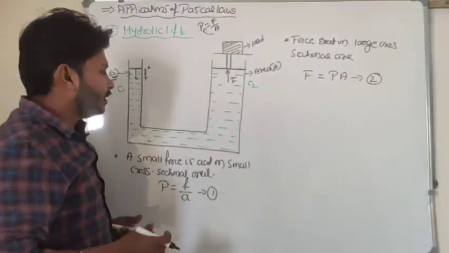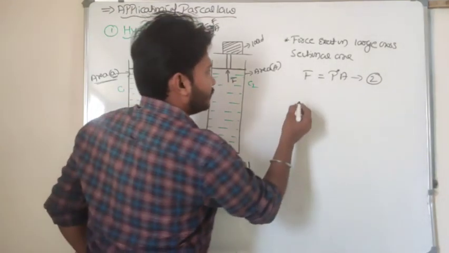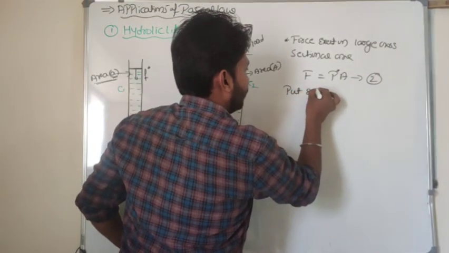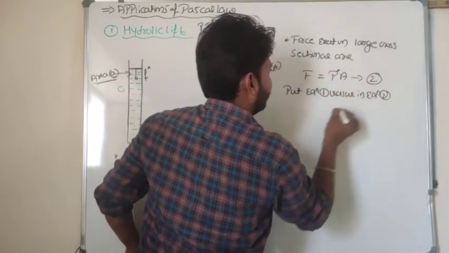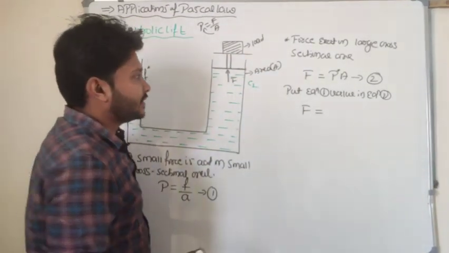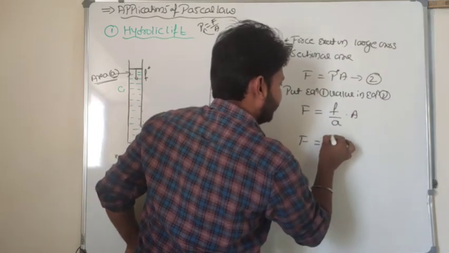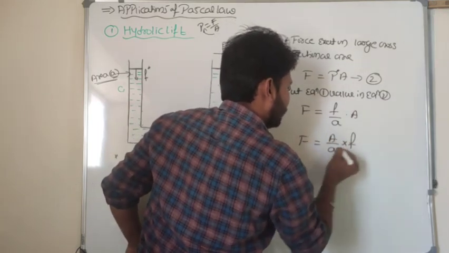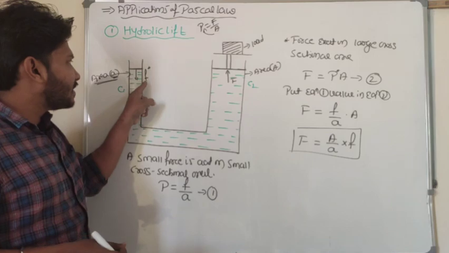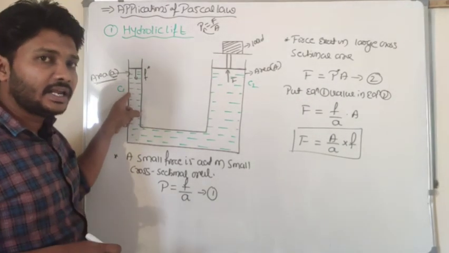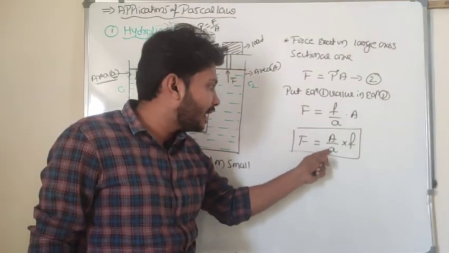By the mathematical way, I can convey to you, wherever pressure P is there, I take it as f by A. So look here, I will substitute equation 1 value in equation 2. If I do that, force F is equal to f by a into A, or I can rewrite it as A by a into f. So by comparing this equation, a small force f is applied on the small cross sectional area. This small force can produce that large force F, which is equal to A by a into f.